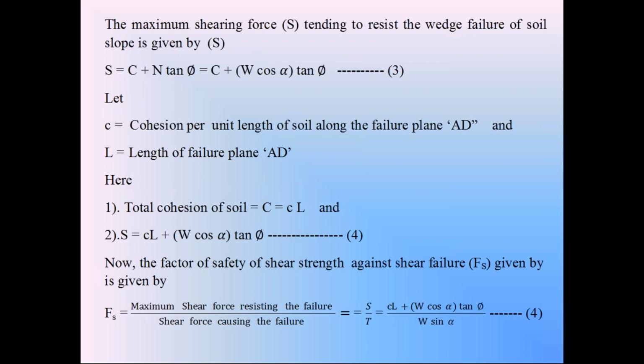Now, that wedge failure is prevented by the shear strength of the soil. We know that soils have the property of shear strength. The shear strength is the resisting force, and that resisting force prevents the failure of the soil slope.